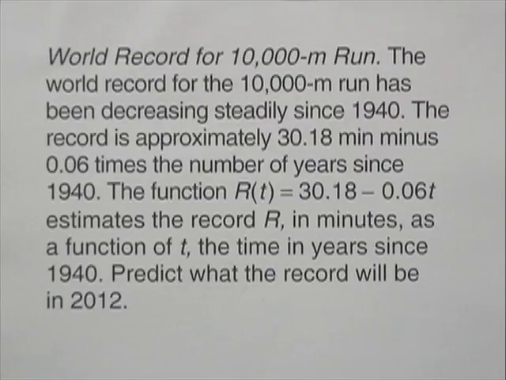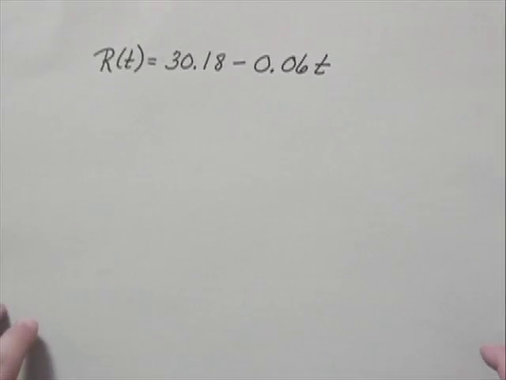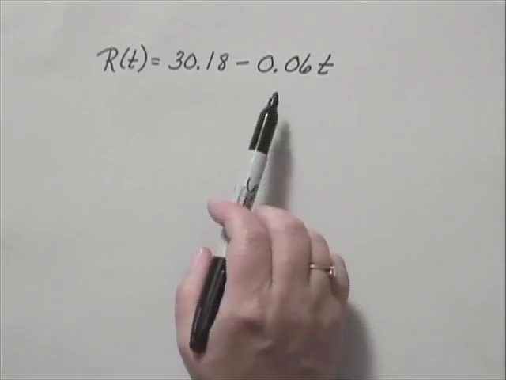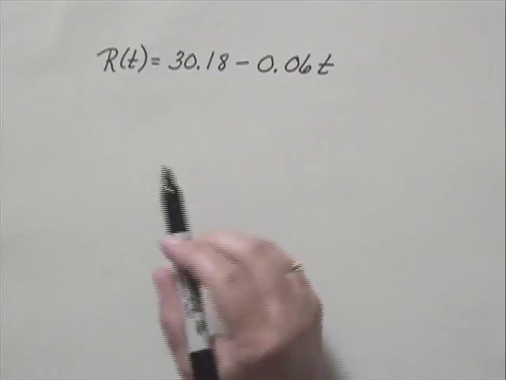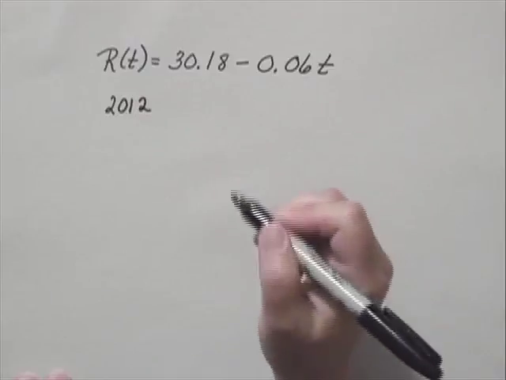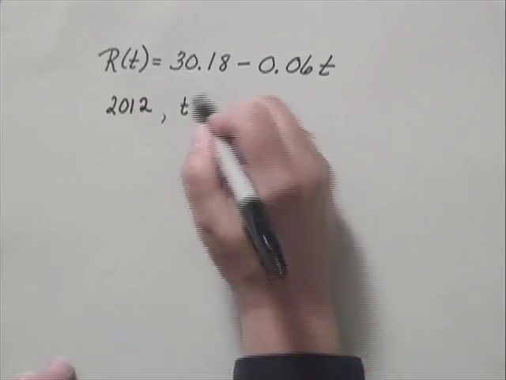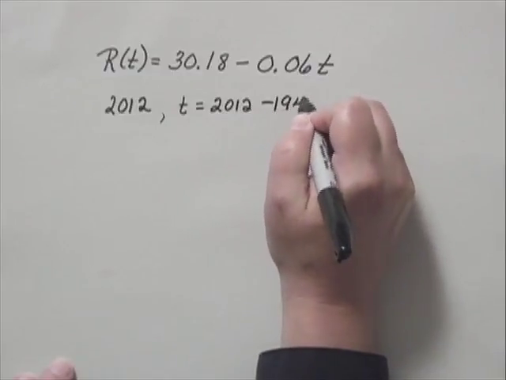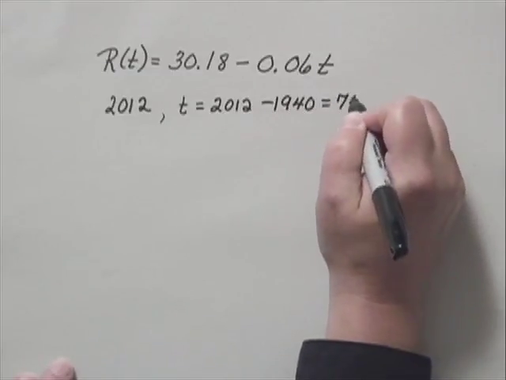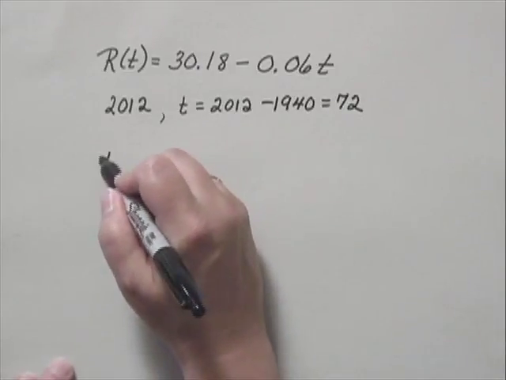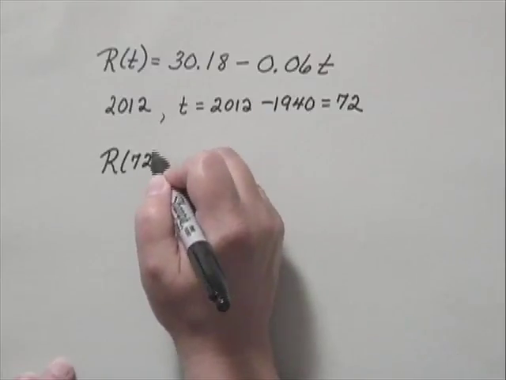Predict what the record will be in 2012. Now we're given our function, and really the challenge here will be to decide what t is when we substitute in to find the record r. We want to find the record in the year 2012, and in 2012 t will be 2012 minus 1940, or 72 years after 1940. So what we want to find then is r of 72.